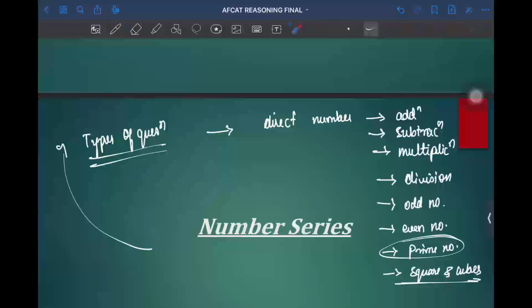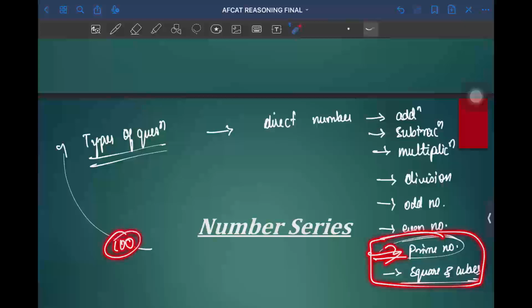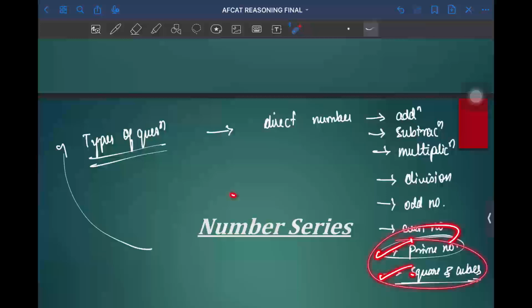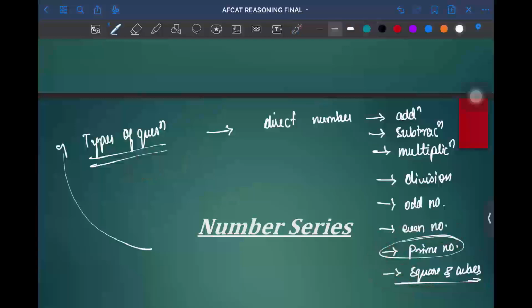If you learn prime numbers till 100 and squares and cubes, the bare minimum is 25 for squares, and for cubes it is till 15. I hope you guys are aware of that. So once you learn these prime numbers and square numbers, these numbers will be helpful in the direct number series.